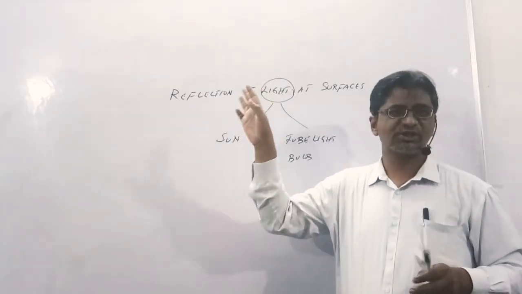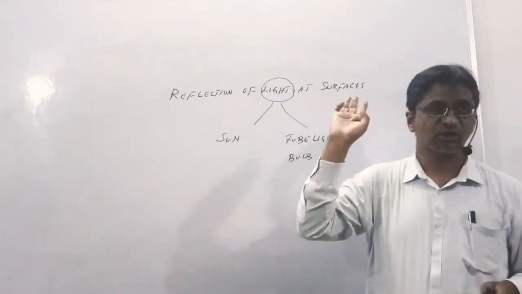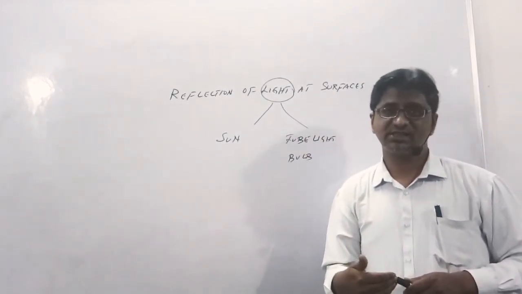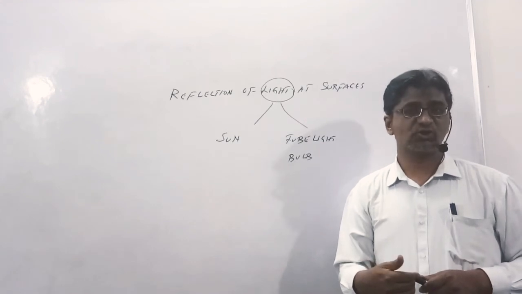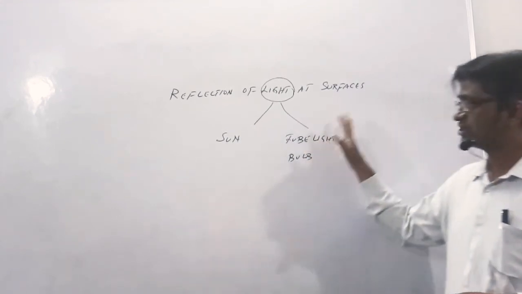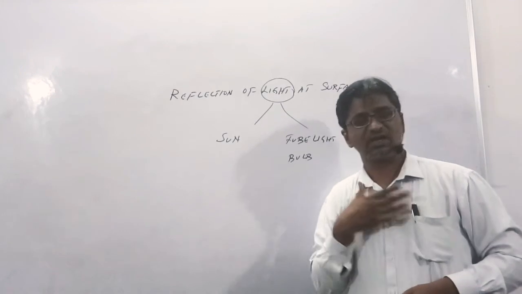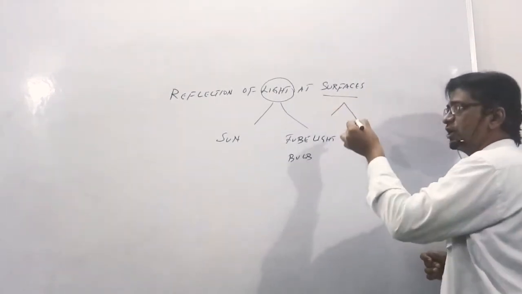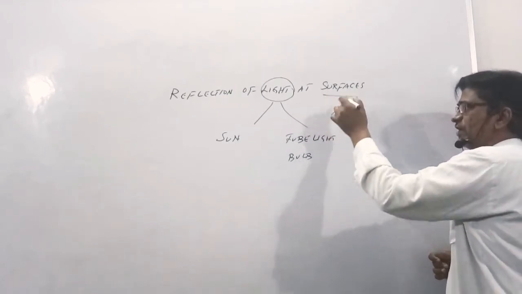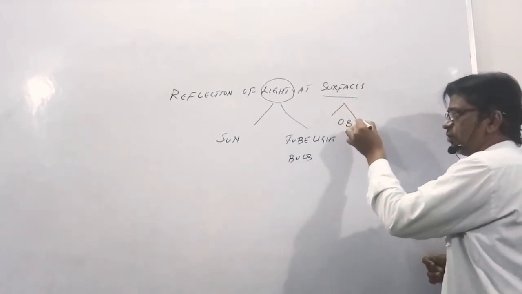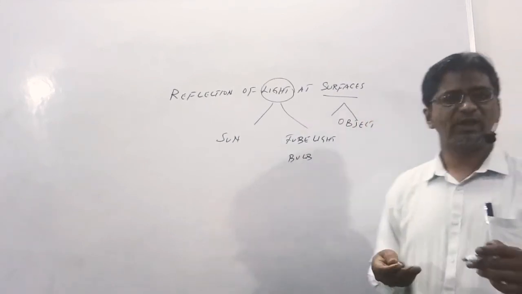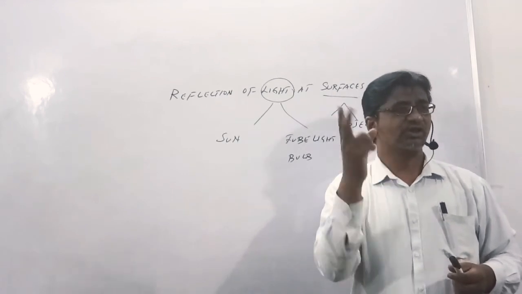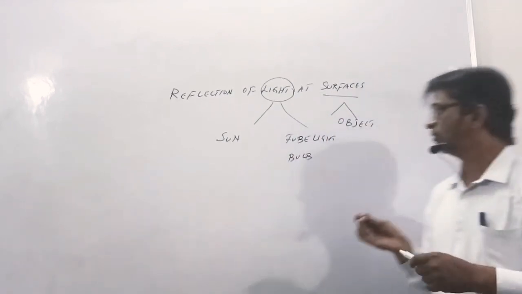The topic for this is reflection of light at surfaces. The next thing is surface. Surface होता क्या? Anything is said to be a surface. कोई भी चीज़ surface. For example, this board is a surface, my body is a surface. Everything is said to be a surface. Now ये surface में there are two types. Or I can call it an object. Surface नहीं बोलेंगे, object बोलेंगे. Now when I am saying object, कोई भी चीज़, anything is an object. Now object is of two types.